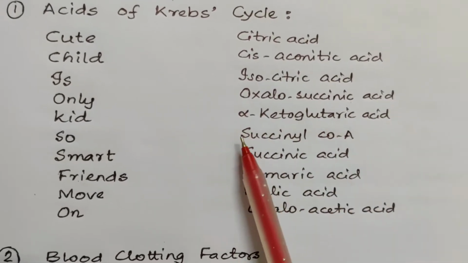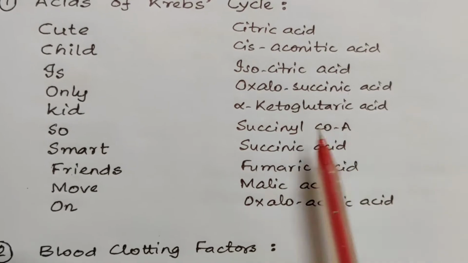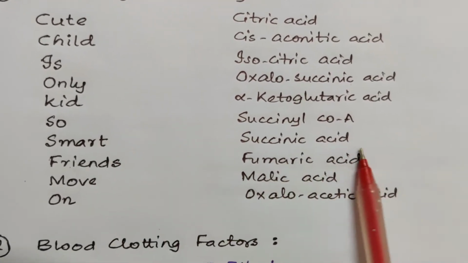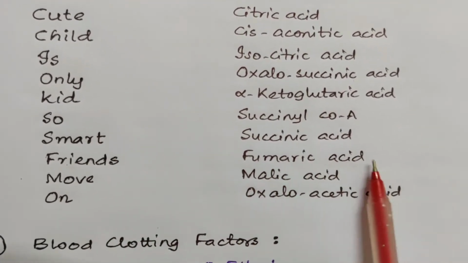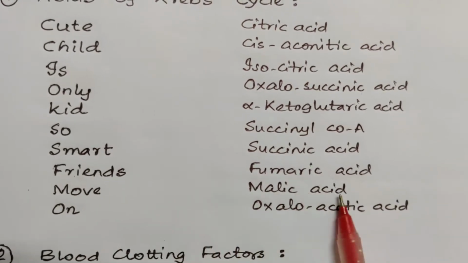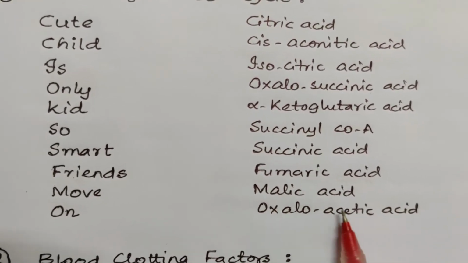ketoglutaric acid, succinyl coenzyme A, smart is for succinic acid, friends fumaric acid, move malic acid, and on is oxaloacetic acid.